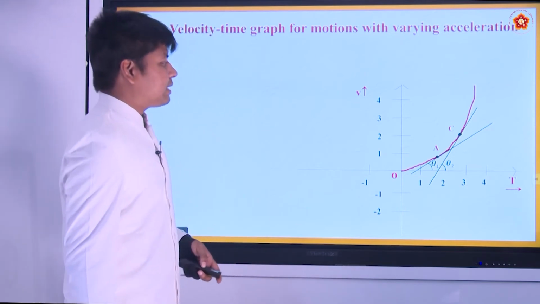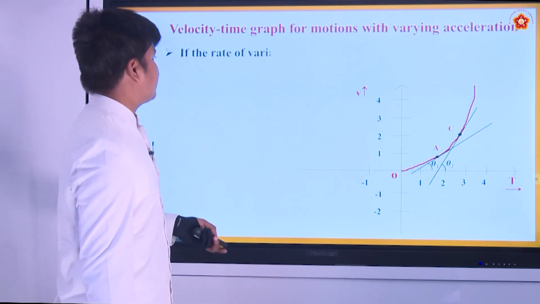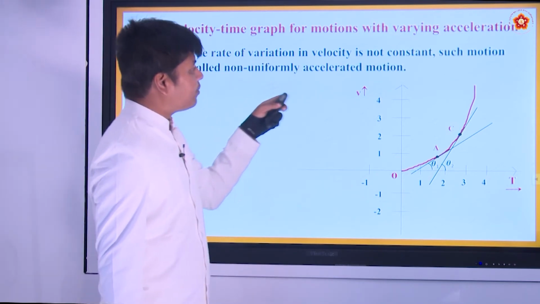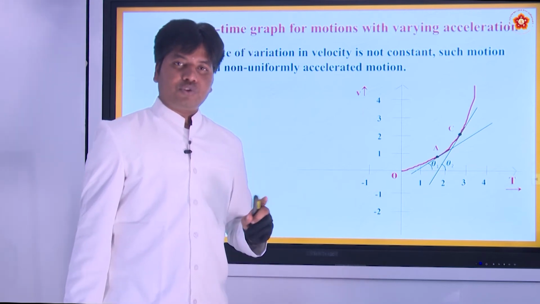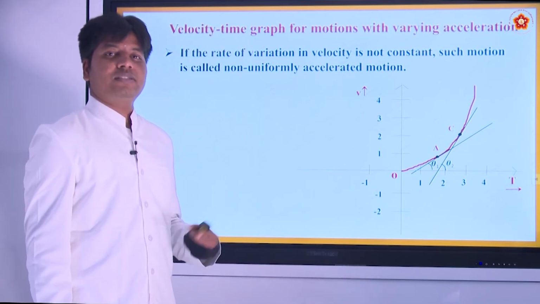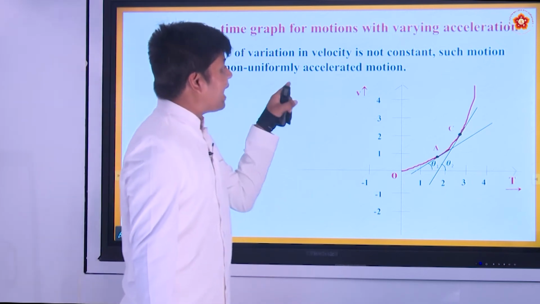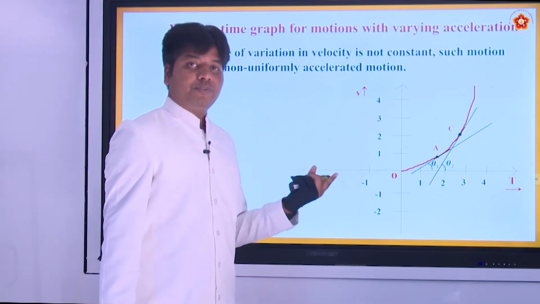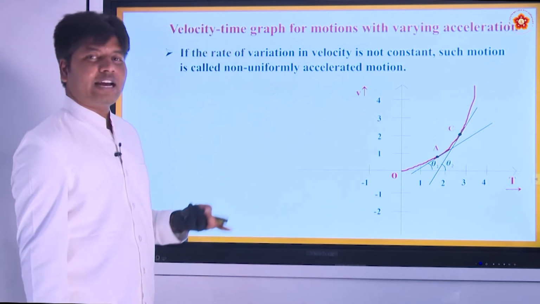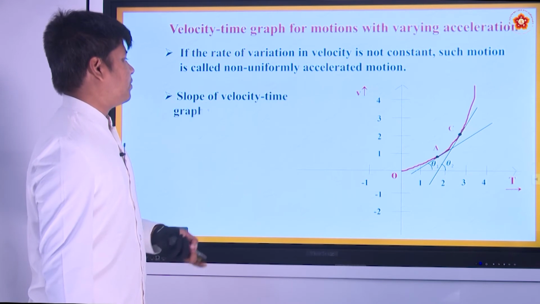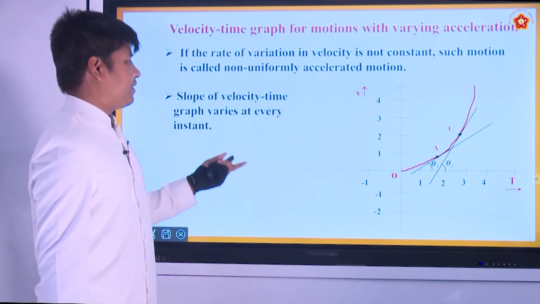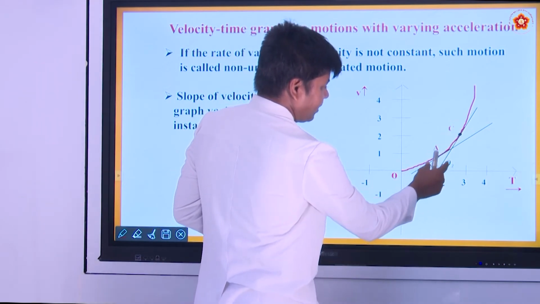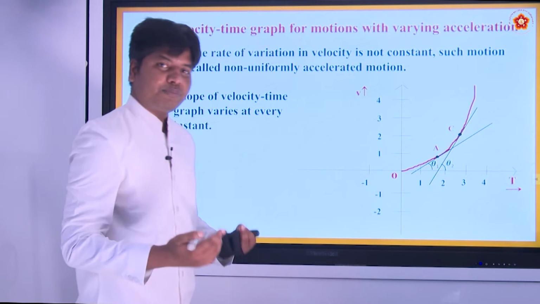All right. So in such a case, if the rate of variation of velocity is not constant, such motion is called non-uniformly accelerated motion. It is not only non-uniform motion, meaning velocity is changing, but non-uniformly accelerated motion. It is accelerating non-uniformly. Okay. So the graph won't be a straight line. The slope varies at every instant. You can see here it is theta 1 at this point, and here it is theta 2 at this point. Theta 1 is not equal to theta 2. That means the slope is changing.